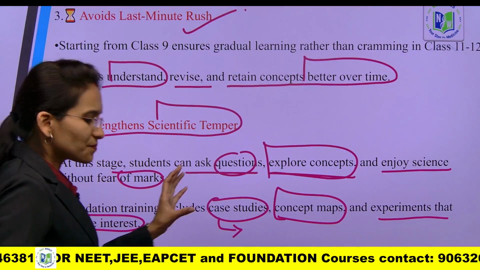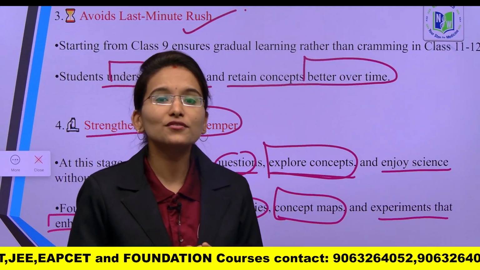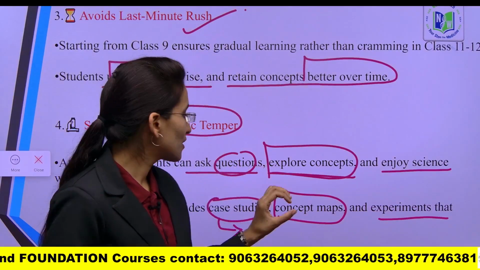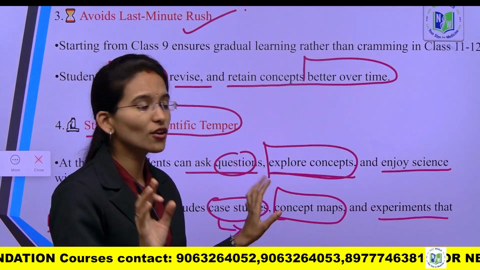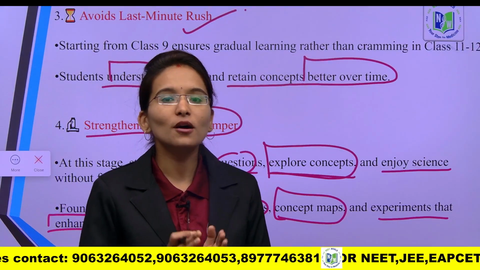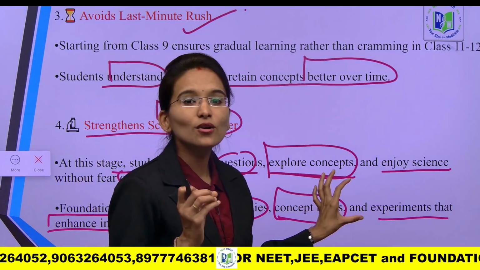Okay, so to understand the concepts, in the 9th standard itself you need to build a strong foundation in 4 main things. First of all, you need to focus mostly on the case study questions, as they are going to include 4 marks in your biology examination paper. And next, you need to understand the concept maps.